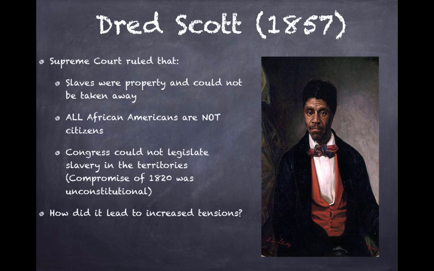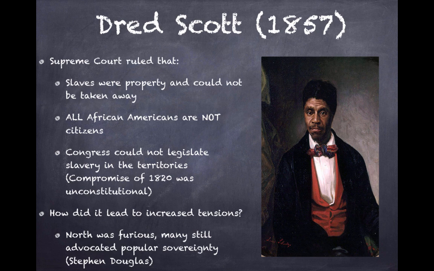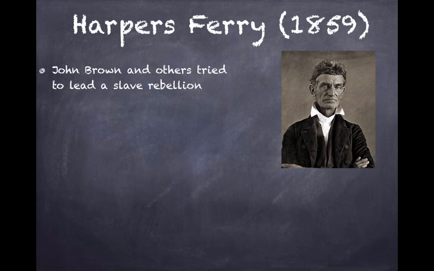Now, how did this lead to increased tensions? The North is furious, and many still advocated the idea of popular sovereignty, particularly Stephen Douglas. So he's basically arguing that people, if they want to, could not follow the Supreme Court. By the way, I have videos on every single one of these topics, more detailed videos if you want to check them out.